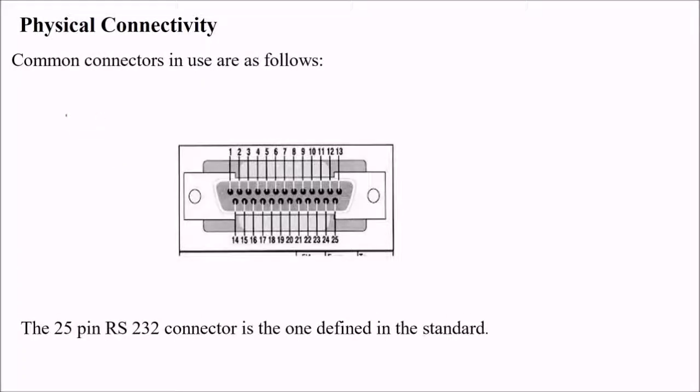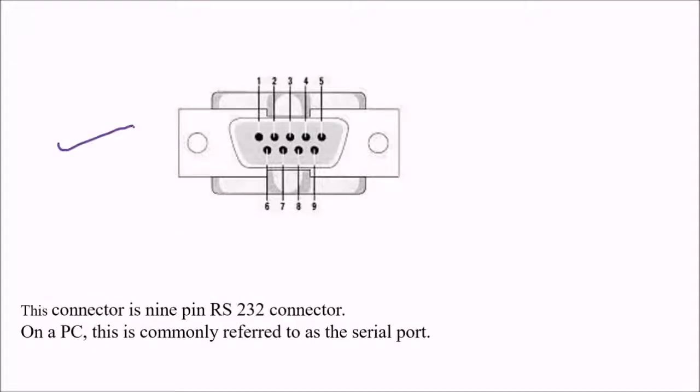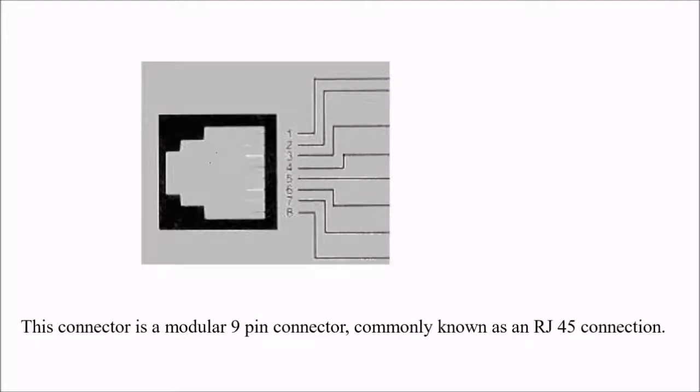Then we come to the physical connectivity. These are the common connectors in use. This is the DB25, a 25-pin RS-232 connector. This is the one defined in the standard. And this connector is a 9-pin RS-232 connector. So you have 25-pin and 9-pin. On a PC, this is known as a serial port. So this RS-232 has a 9-pin serial port, and in your PC you will be able to find it. And this connector is a modular 8-pin connector. We also know it as an RJ45 connection.